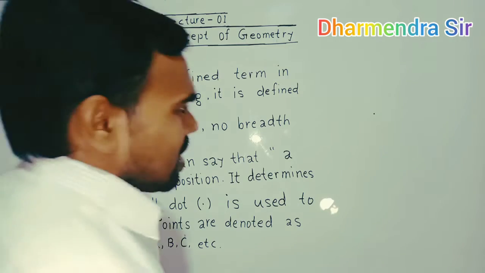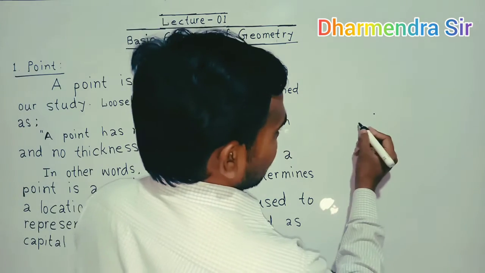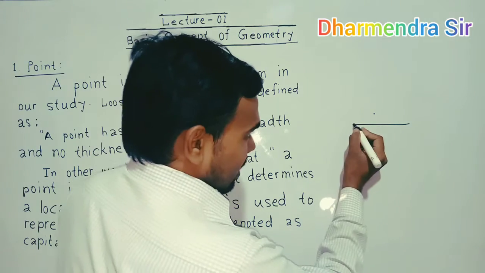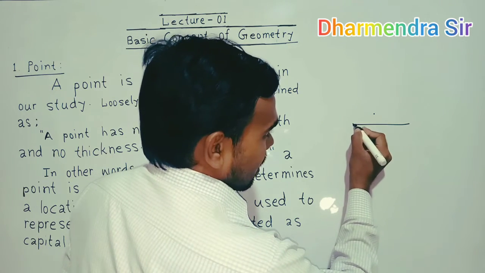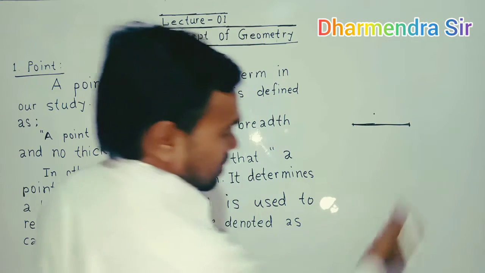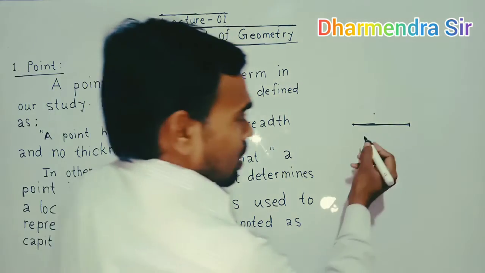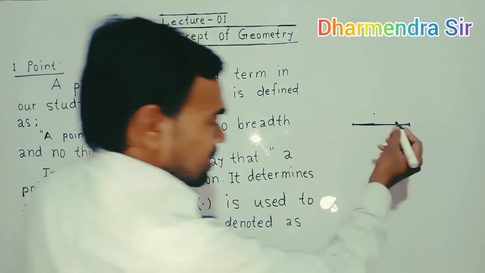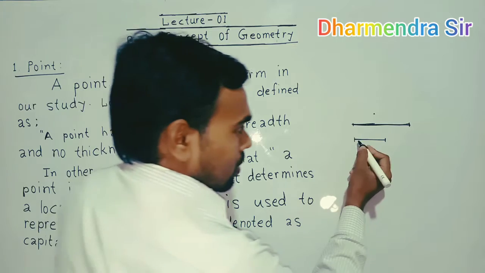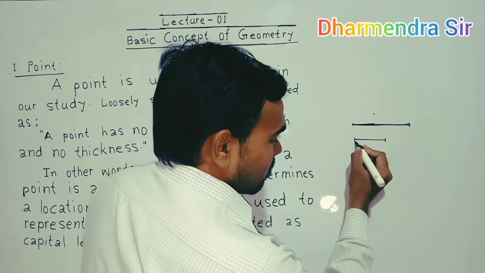If you think this is a line and it has some length, like from this end to this end, and if we decrease its length, then we still get some length.